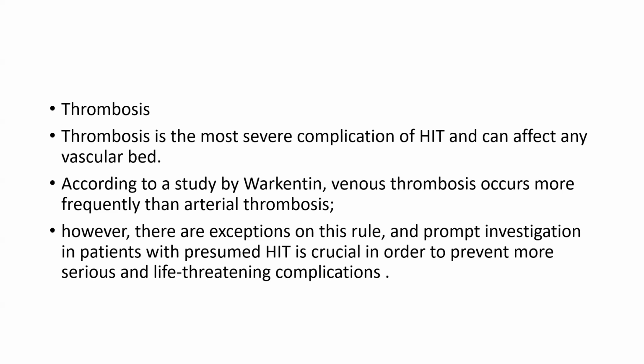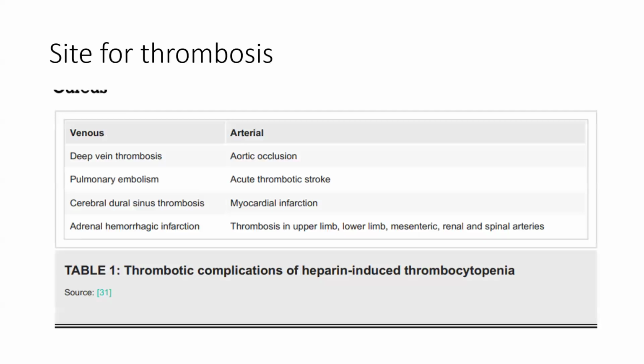So thrombosis is the most severe complication of HIT and it can affect any vascular bed. According to the study by the Warkentin team, venous thrombosis occurs more frequently than arterial thrombosis. However, there are exceptions to this rule, and prompt investigation in patients with presumed HIT is crucial in order to prevent more serious and life-threatening complications.